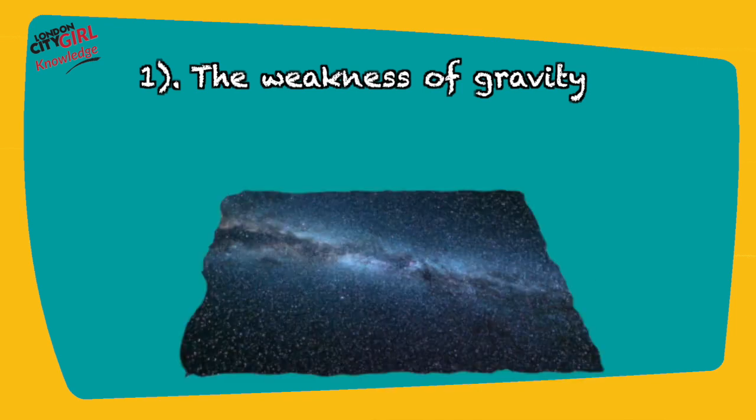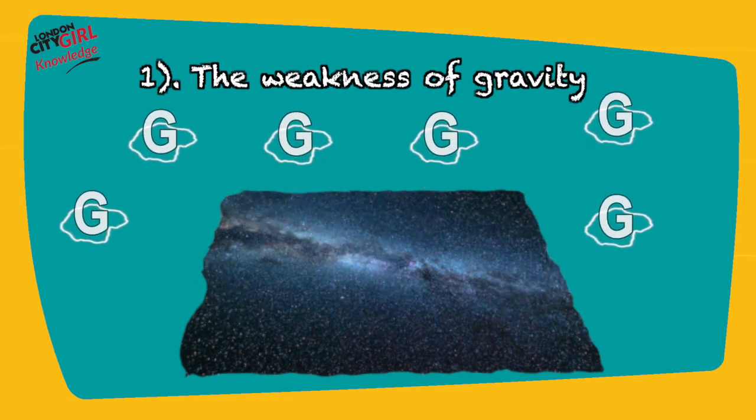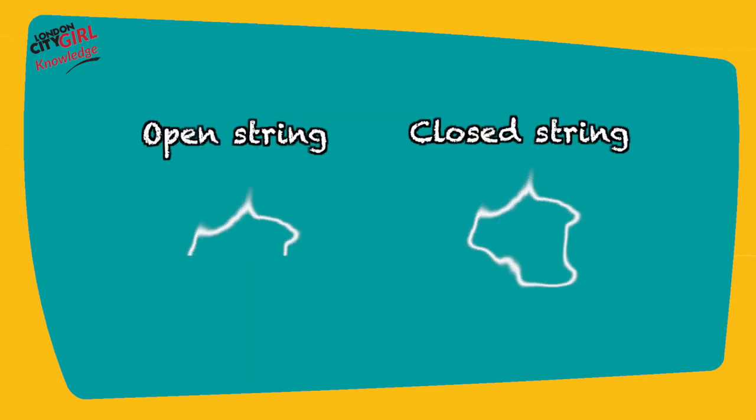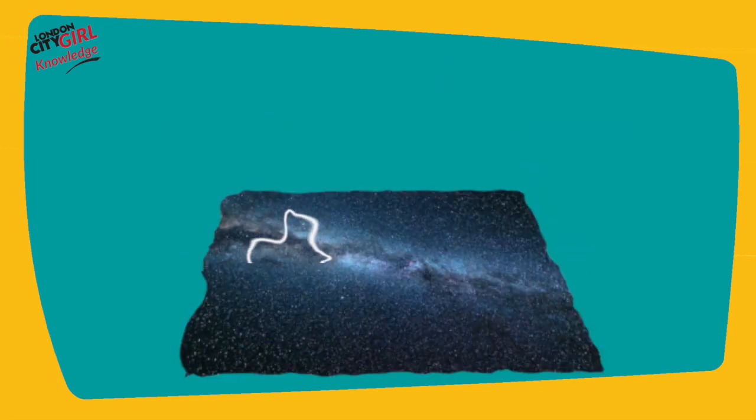String theory explains the weakness of gravity by proposing that gravity seeps off our universe and into the higher dimensions. Superstrings can be either open strings or closed strings. Open strings are attached to the branes and have no way of leaving them. Closed strings, however, are able to seep off the branes. So if we imagine gravity to be closed strings, that would explain its relative weakness in comparison to the other forces.